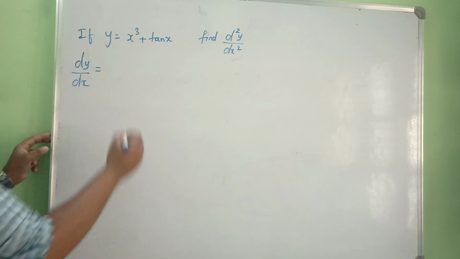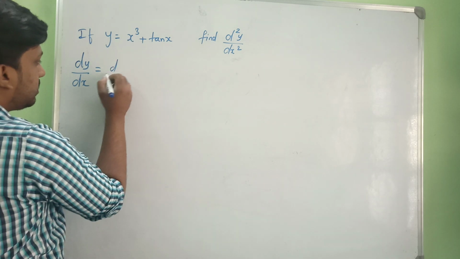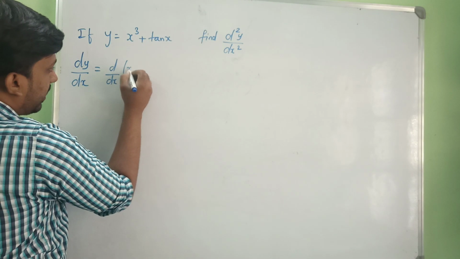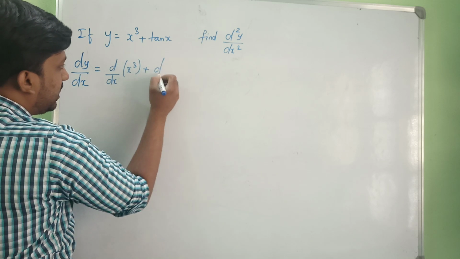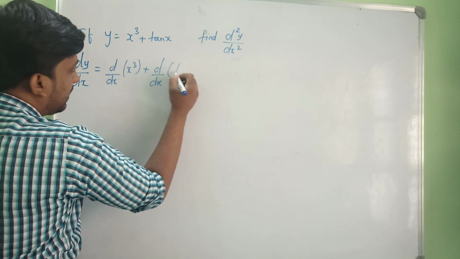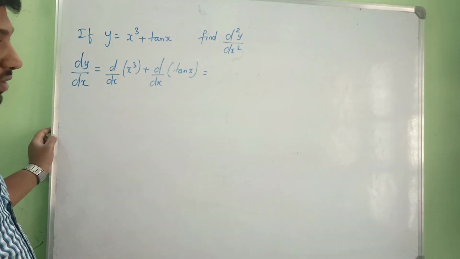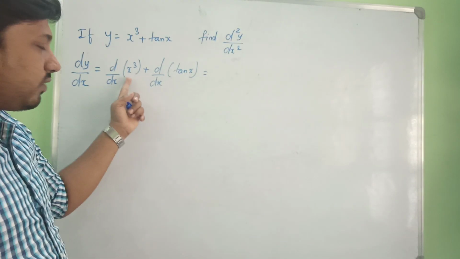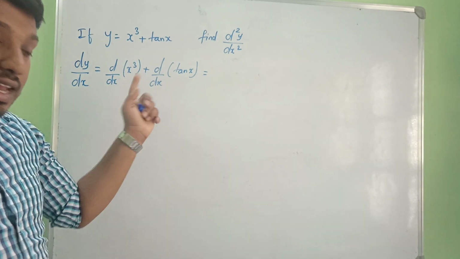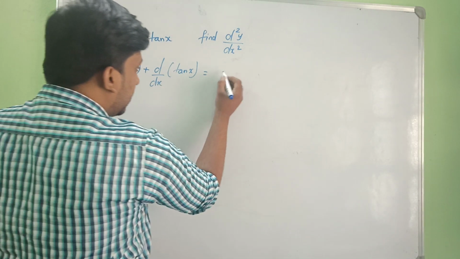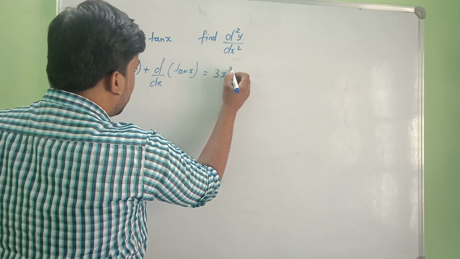So dy by dx is d by dx of x cube plus d by dx of tan x. In the previous problem I wrote the derivative of x to the power of n, which is nx to the power of n minus 1.